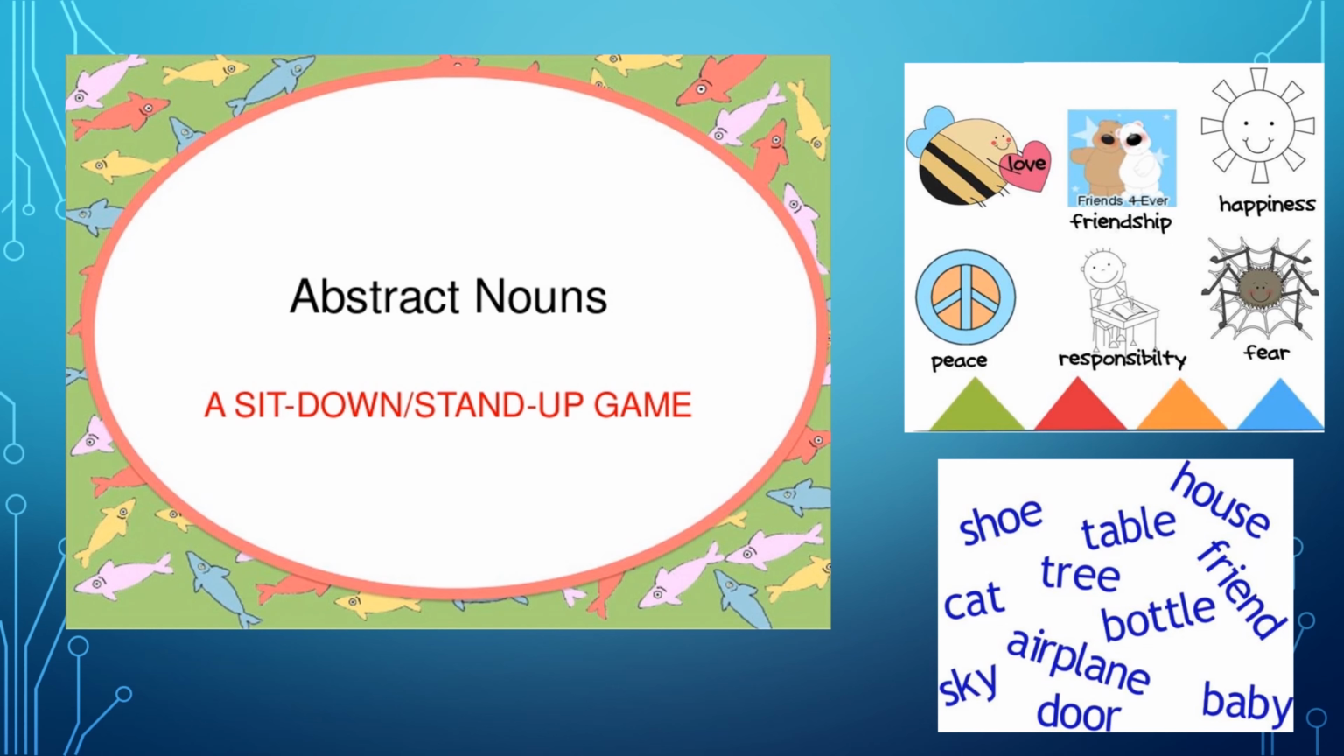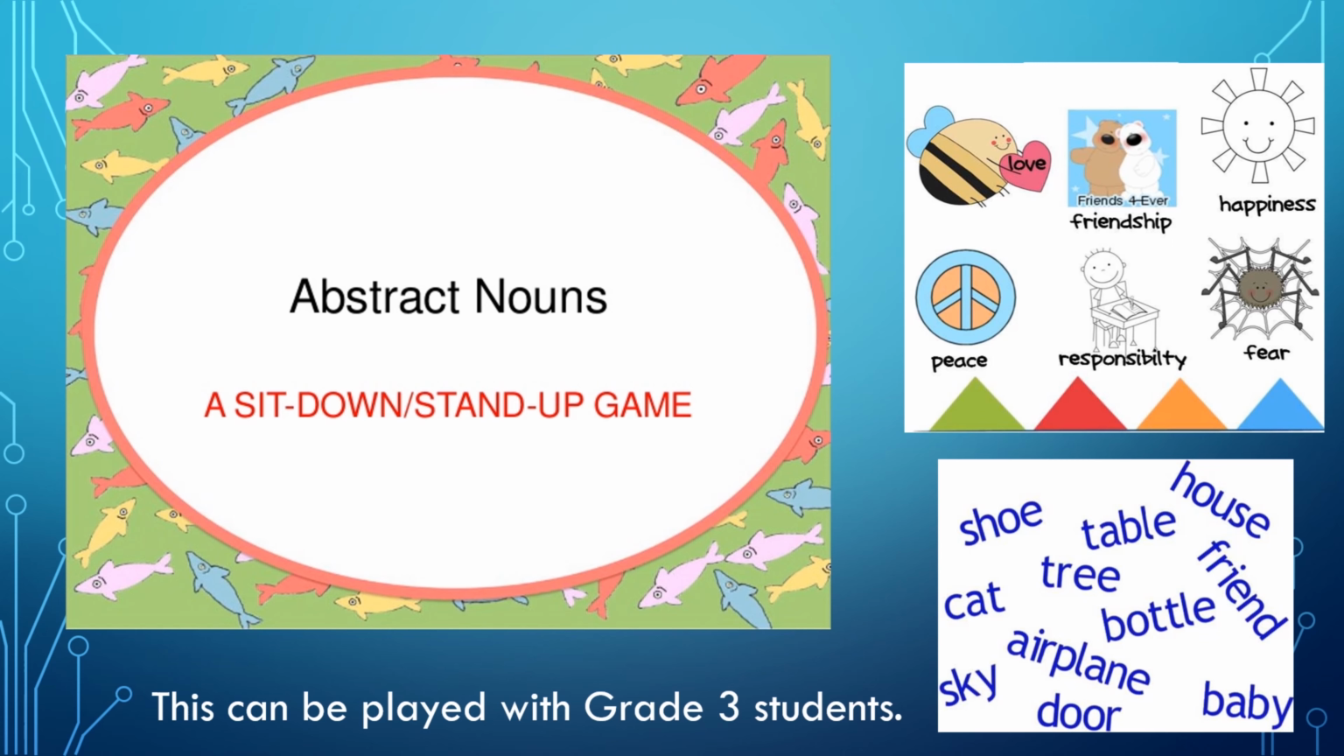So you have to create a list of abstract and concrete nouns. You can read out the names, and the child will listen to the name, understand it, and give you a response by standing up or sitting down. This game can be played with grade 3 students.